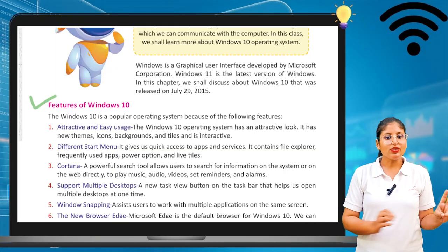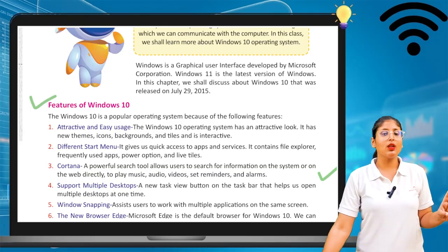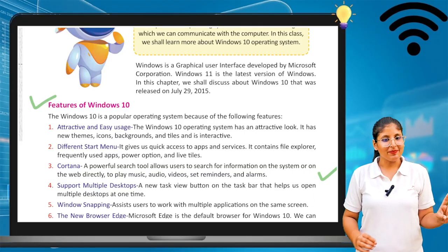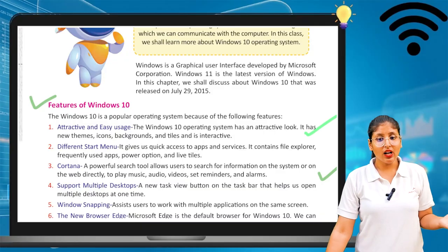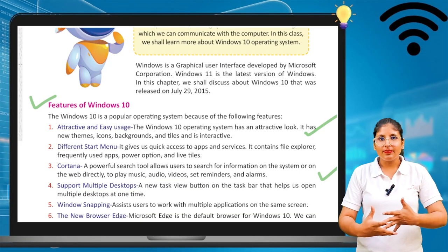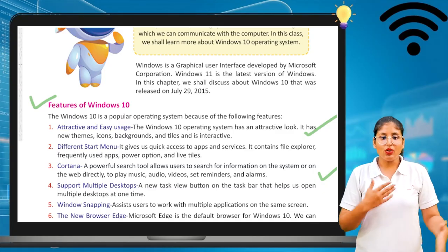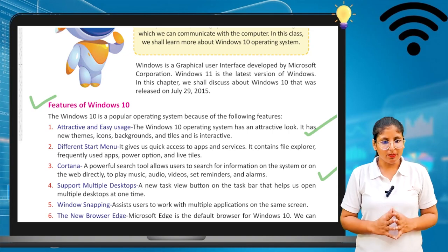To play music, audio, video, set reminders and alarms, all these things we can do with the Windows 10 software. We can do all our work very fast. We can set alarms, and we can play music and games on the computer.